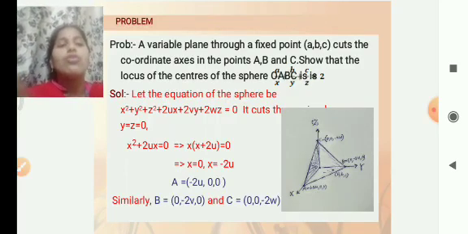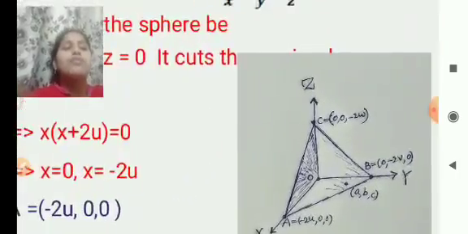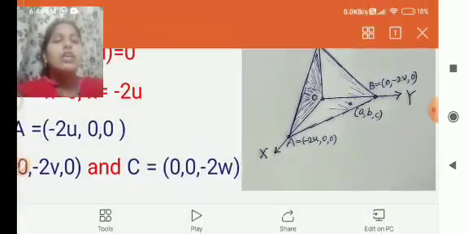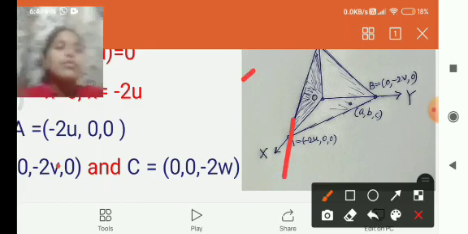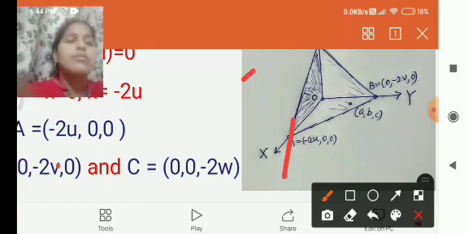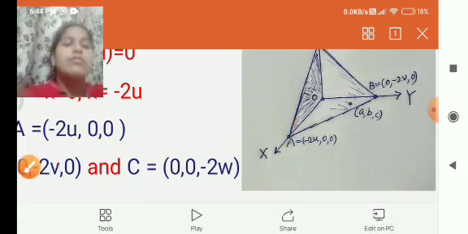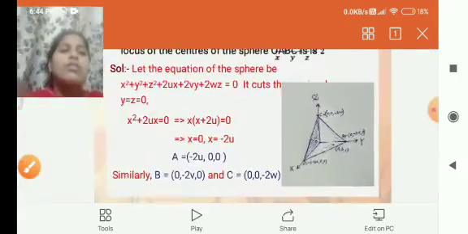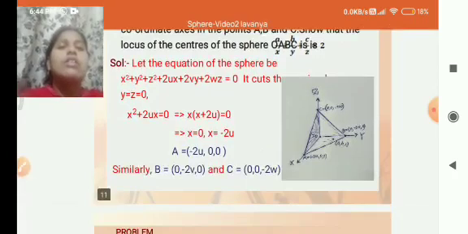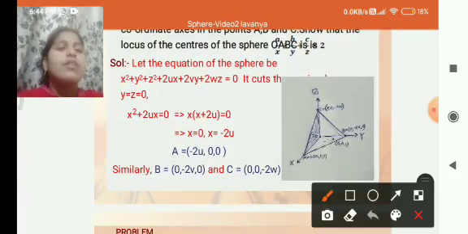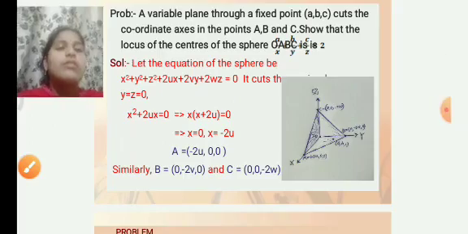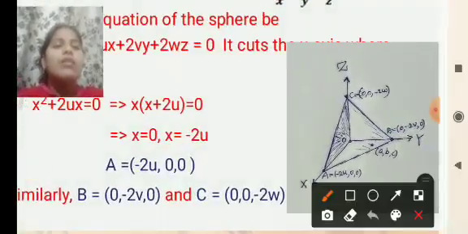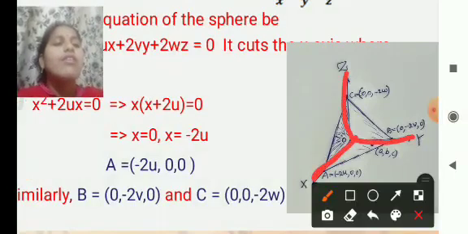Before that, look at the picture. These are the three coordinate axes, x, y and z, and the plane cuts the coordinate axes.